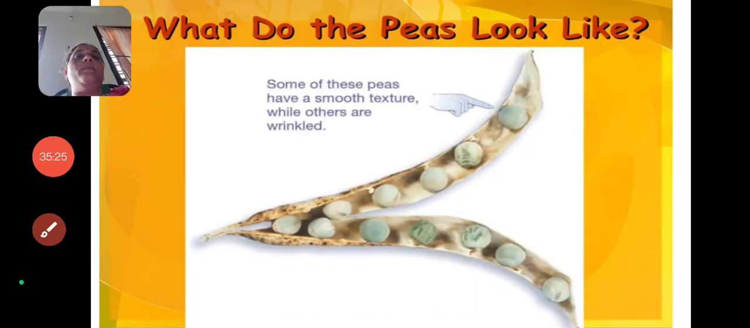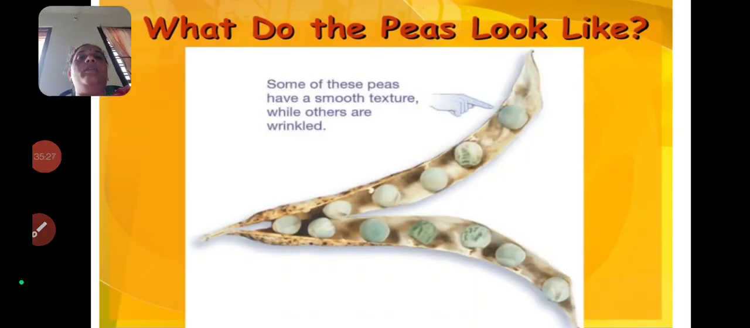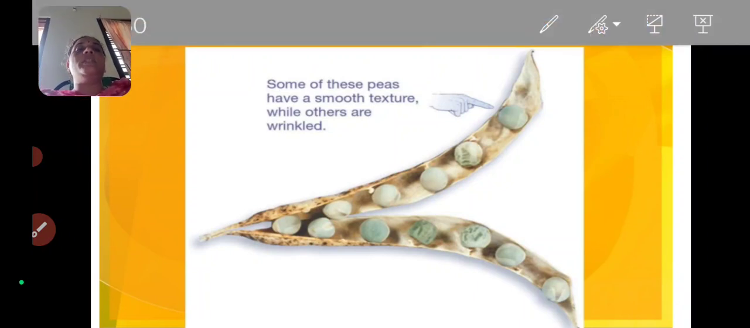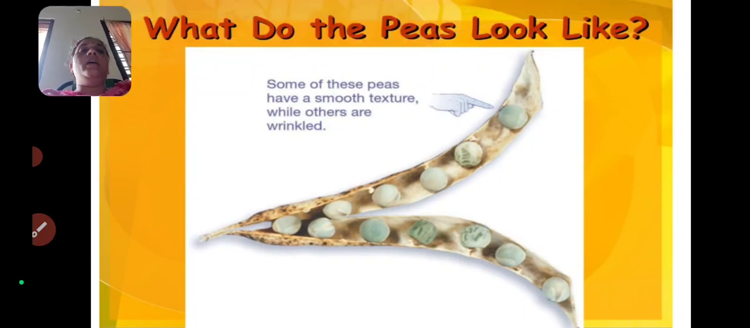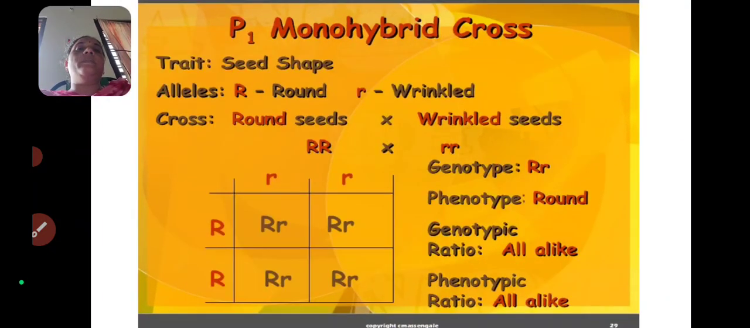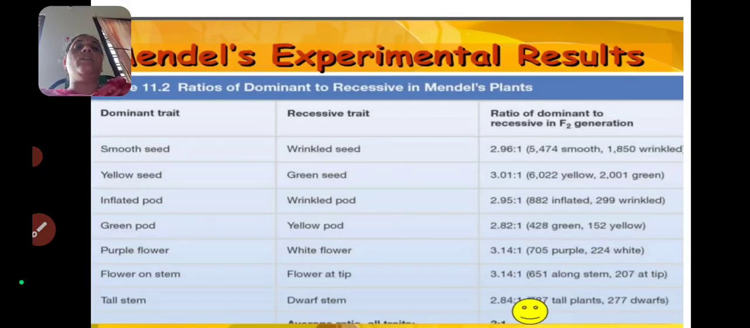So this is about the monohybrid cross. And what do the peas look like? Some of these peas have a smooth texture while others are wrinkled. So observe, this is a smooth texture and a few of the seeds are wrinkled texture. Okay. So in the next video I will explain the remaining topics.